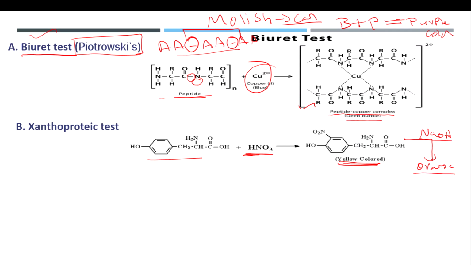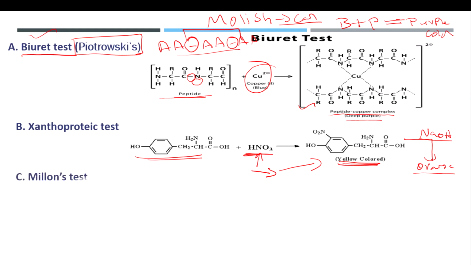And one more thing: if you dip your nails or skin in this nitric acid, that will lead to the formation of yellow color too, because our nails and skin consist of aromatic amines.